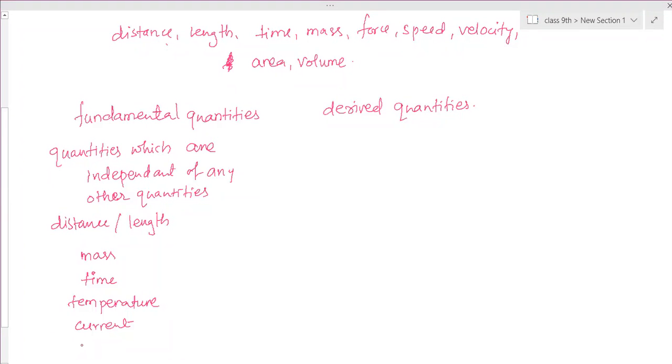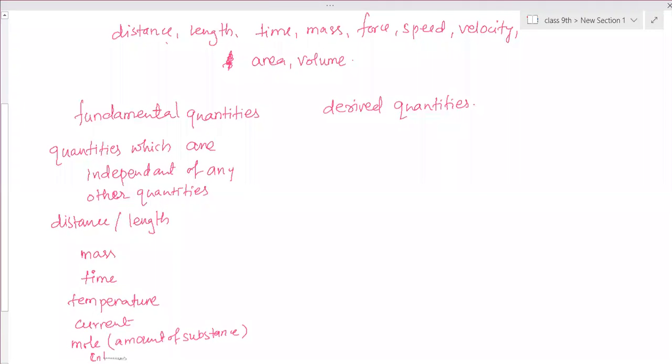The next one is mole of a substance. Mole, that is amount of substance. You're not supposed to remember this, I'm only telling you. And candela is actually a unit, that is again intensity.